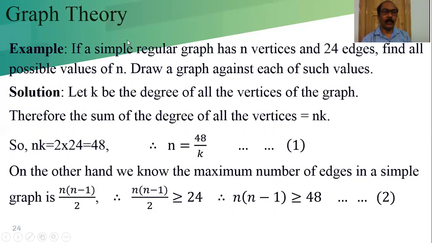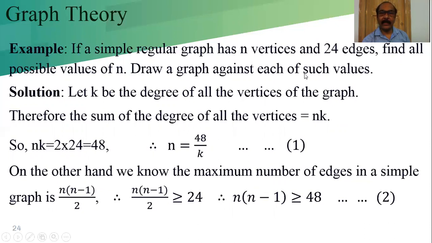Simple graph means there is no self loop and parallel edges. Regular means each and every vertex has the same degree. If a simple regular graph has n vertices, that means we have a graph G with n vertices, and it is given 24 edges. Find all possible values of n. 24 edges are given and n is unknown, so we have to find the possible values of n satisfying the 24 edges for a regular graph.